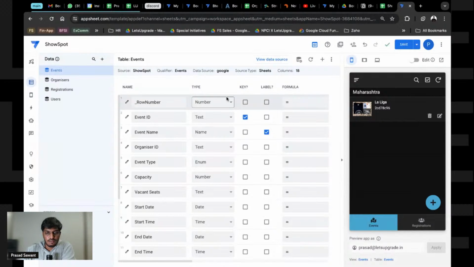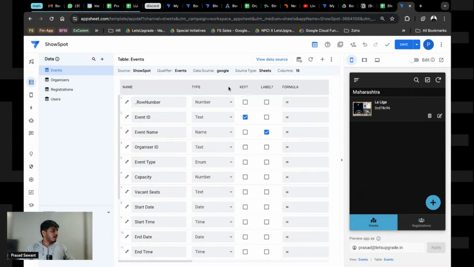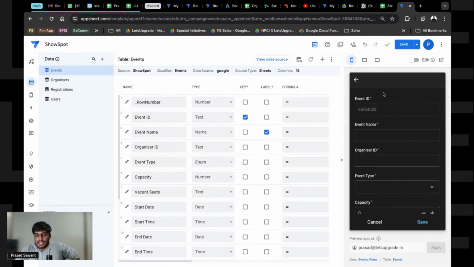We don't want to give a user the authority to go and delete the event. Basically they can do it, but we'll change this again because this has to be distributed into two things. No doubt till now, so that's fine. So this is how you can go and add events and everything.